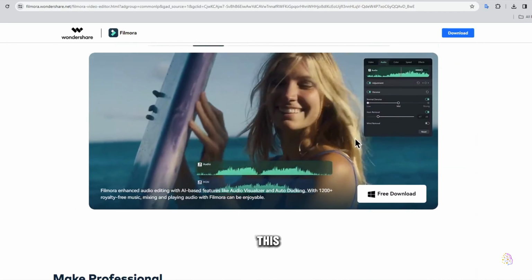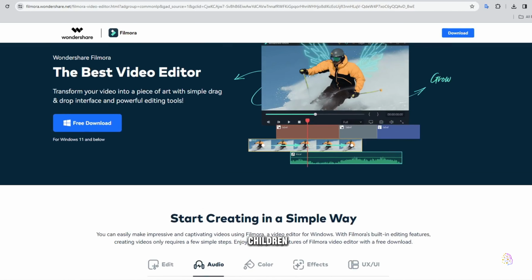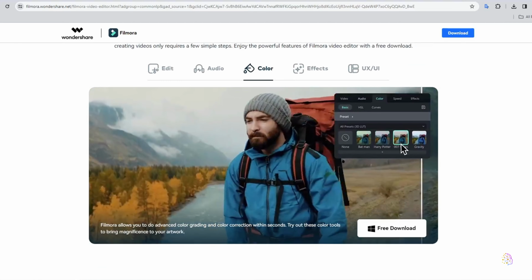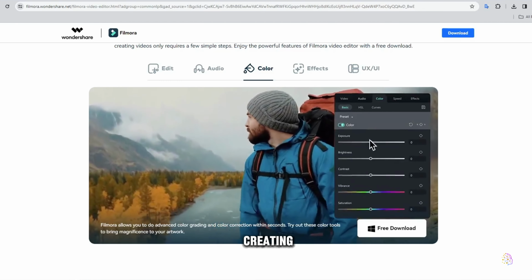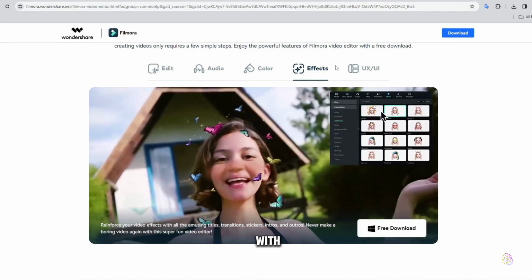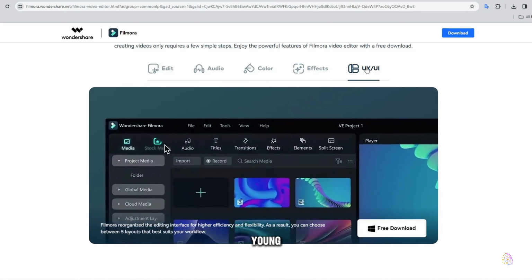Congratulations on completing this incredible adventure of creating educational animated videos for children. By following these simple steps and harnessing the power of AI, you now have all the keys to creating viral and profitable content on YouTube. Don't forget to share your creations with the world and continue exploring new ways to inspire and educate young minds.